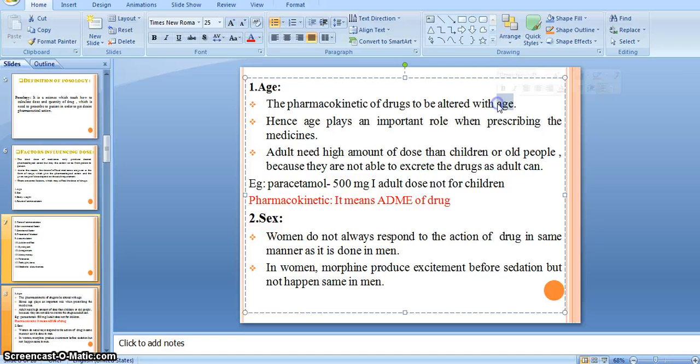On the basis of age, right, the pharmacokinetics of the drug will be